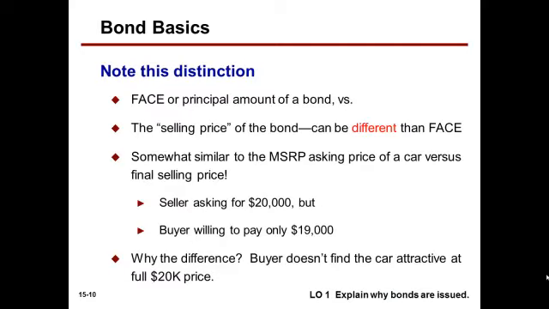Note this distinction: the face or principal amount of a bond versus the selling price of the bond. They can be different. This is somewhat similar to a manufacturer's suggested retail price of a car versus the final selling price. If the MSRP is $20,000, but the buyer is willing to pay only $19,000, that can exist. Why the difference? The buyer doesn't find the car attractive at the full $20,000 price.